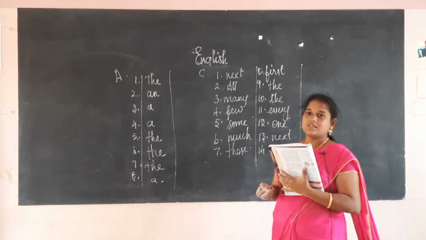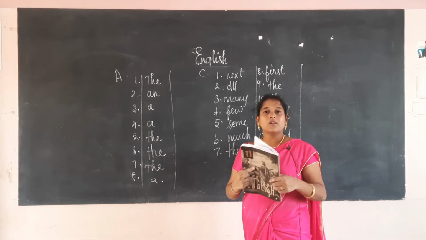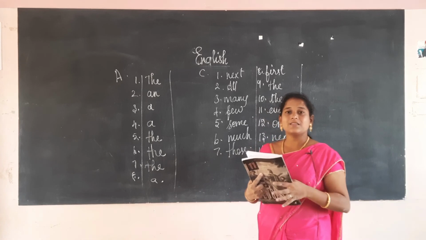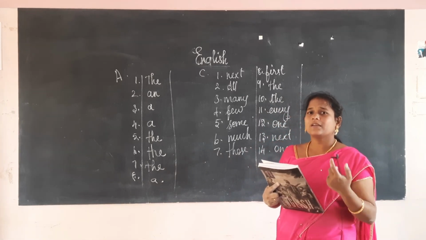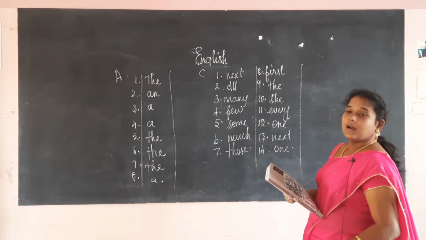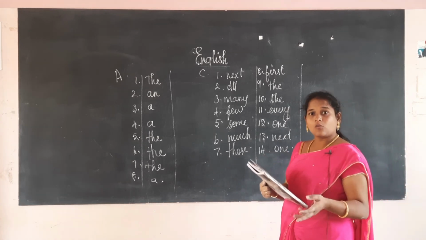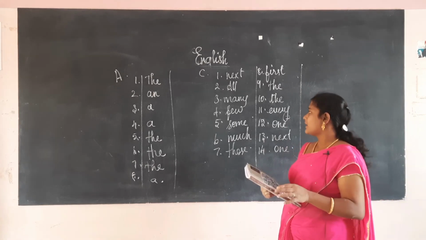These words are given in the book for your better understanding, to classify what is a determiner, and in the determiner what is an article, what are demonstratives, what are possessive adjectives, what are quantifiers, numbers and ordinal numbers. This you have to understand. That is why they had given the exercise.